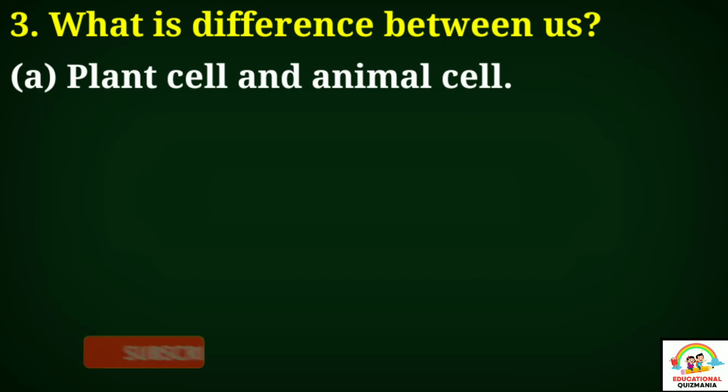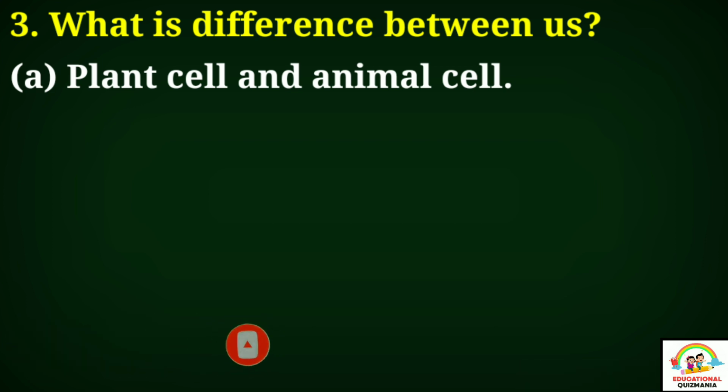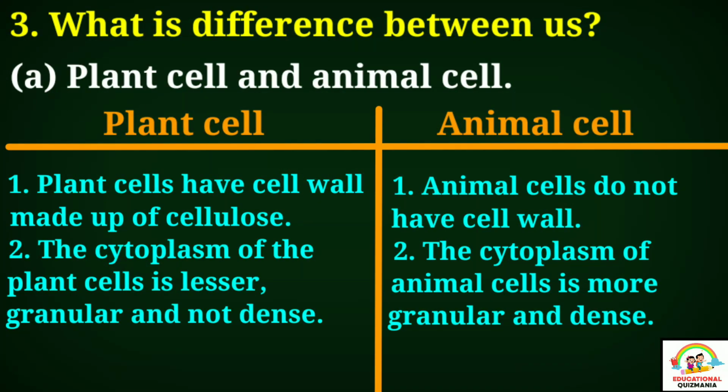Question number 3. What is the difference between the following? A. Plant cell and animal cell. Answer. 1. Plant cells have a cell wall made up of cellulose, while animal cells do not have a cell wall. 2. The cytoplasm of the plant cell is less granular and not dense. The cytoplasm of animal cells is more granular and dense.